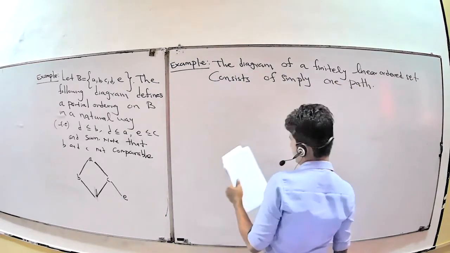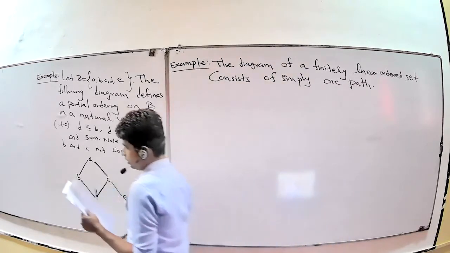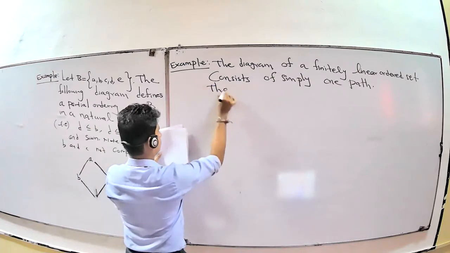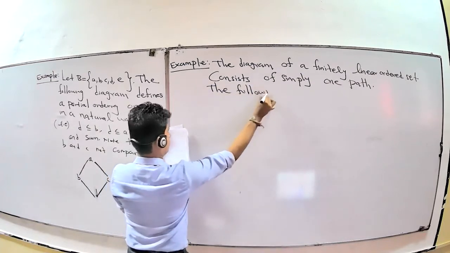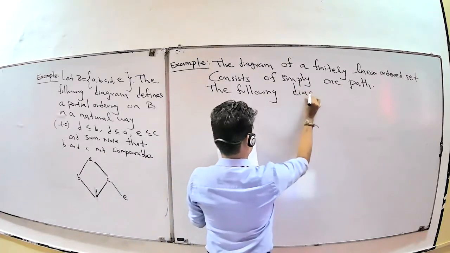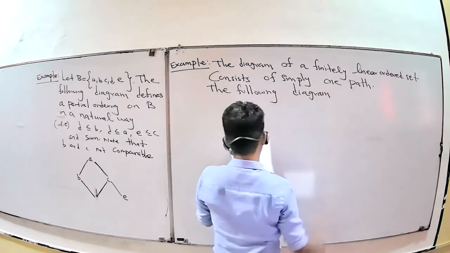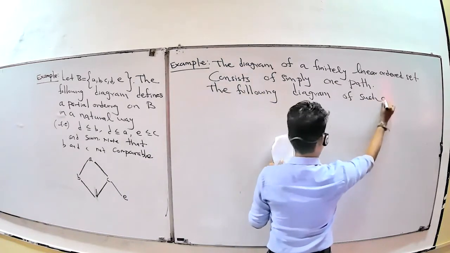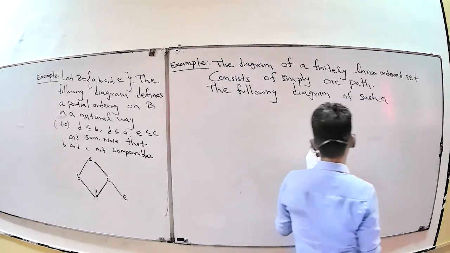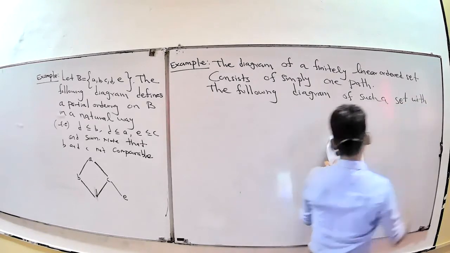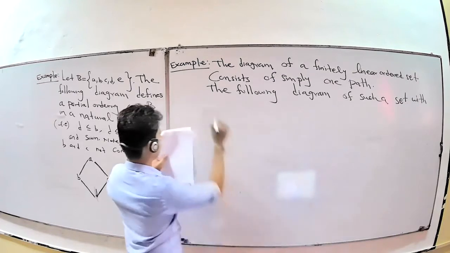The following diagram is of such a set with five elements.